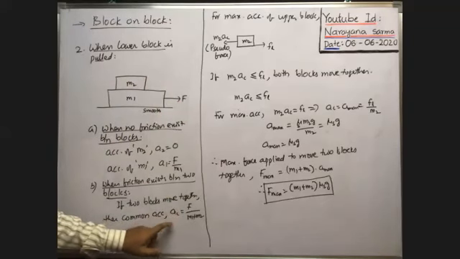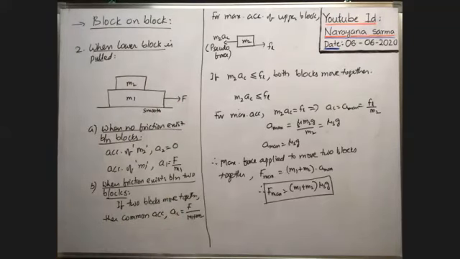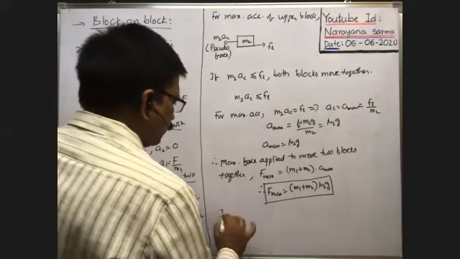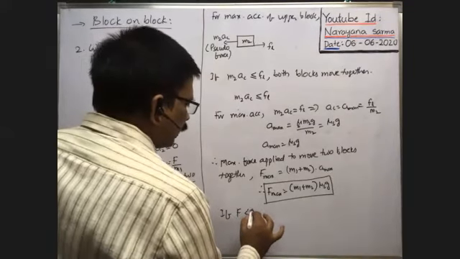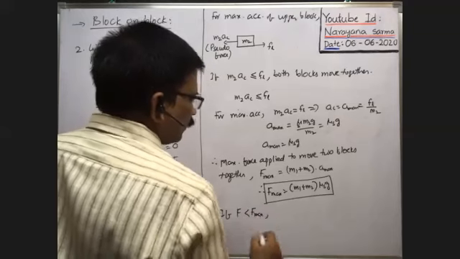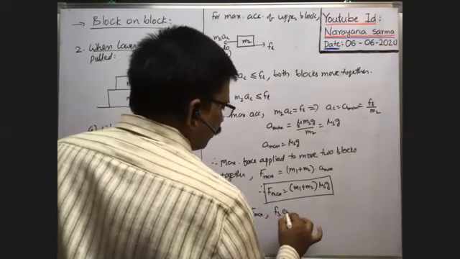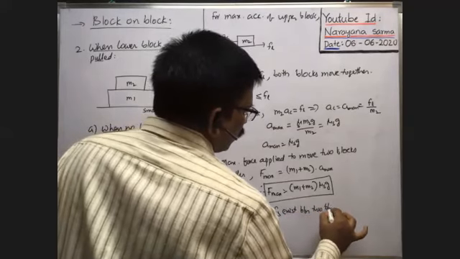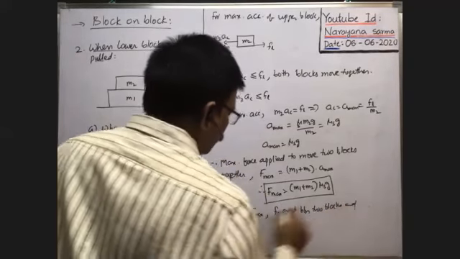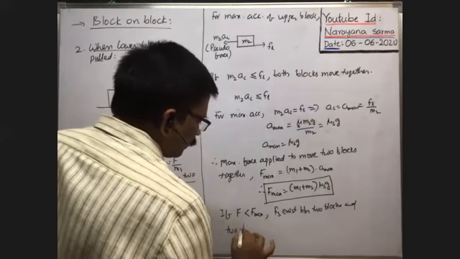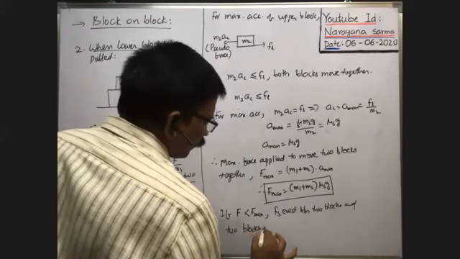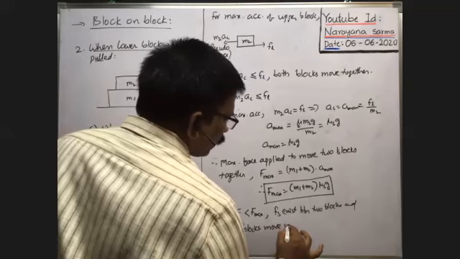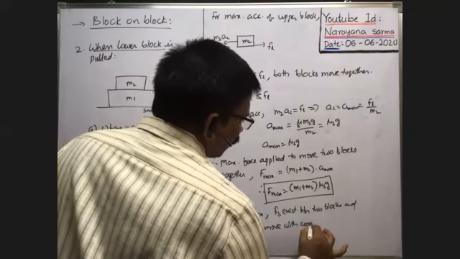If the applied force is less than F max, Fs exists between the two blocks, and the two blocks move with common acceleration.